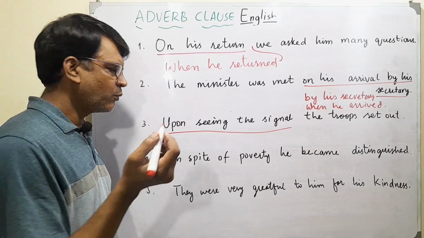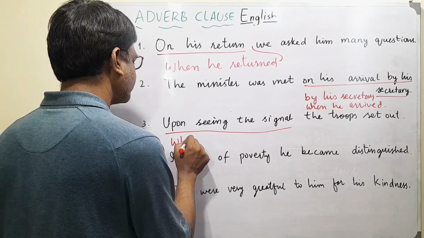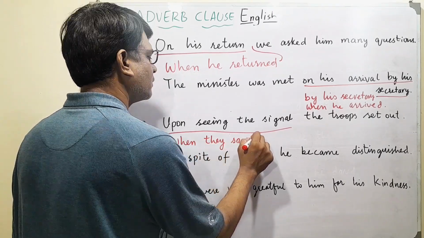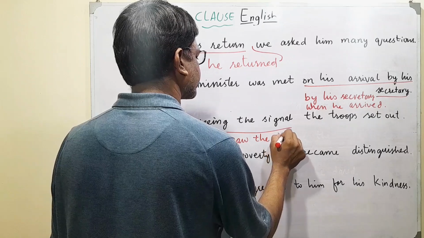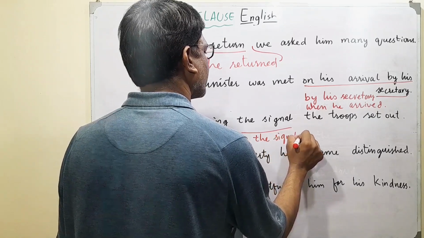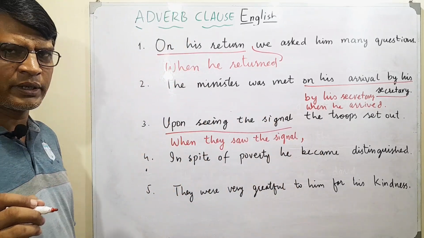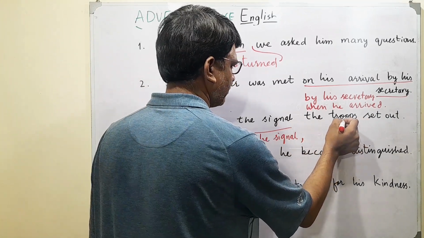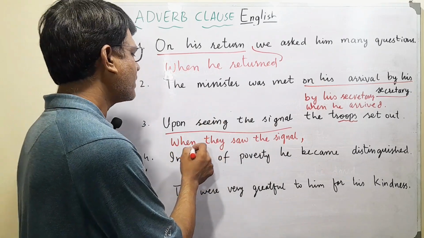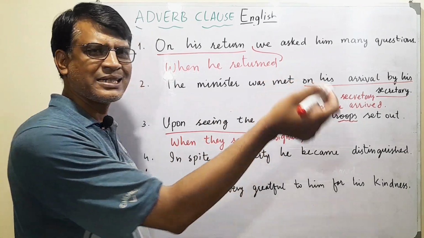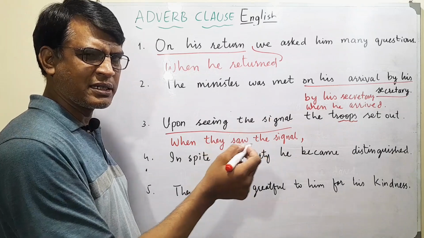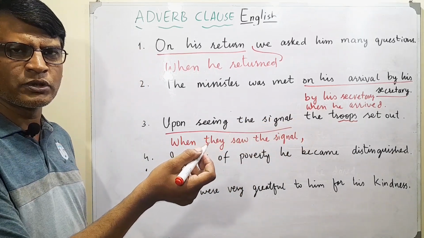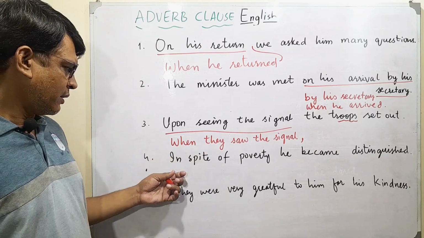We may say when they saw the signal, the troops set out. We can also say, if we want to use the noun earlier, when the troops saw the signal, they set out. So the noun will be used first and then the pronoun will be used later.